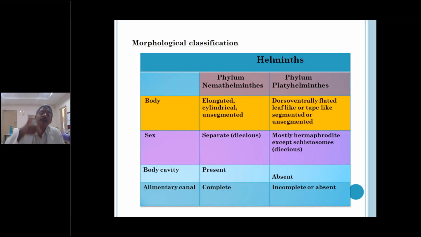Because there is the intestine, there are the mouth parts, other intestinal parts, and the anus, etc. The alimentary canal is developed. But in the case of platyhelminthes, the food is absorbed through the cuticle, and there is no complete alimentary canal; perhaps an incomplete alimentary canal is present. The food is absorbed through the cuticle.